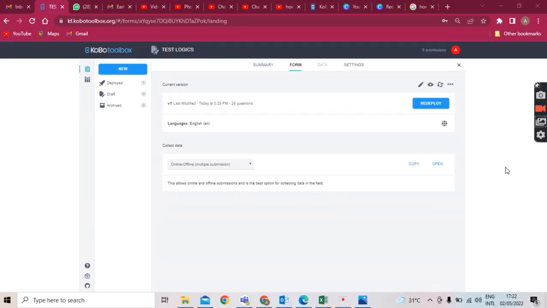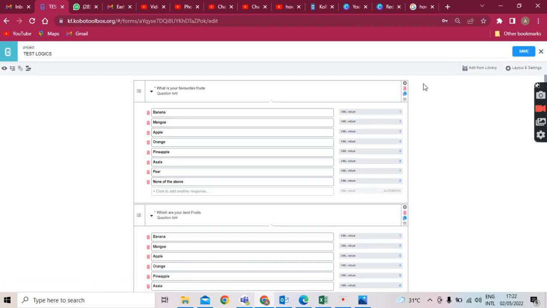Hi everyone, quickly I would like to show you how to filter responses in Kobo Toolbox. Now I'm going to show you a sample before I go to the page in the filter.